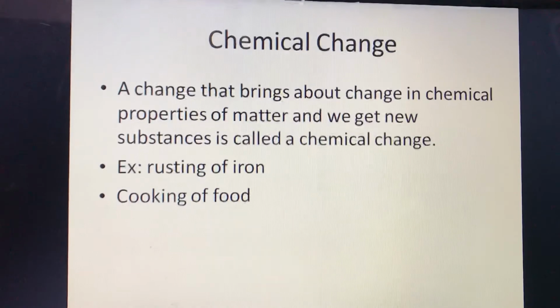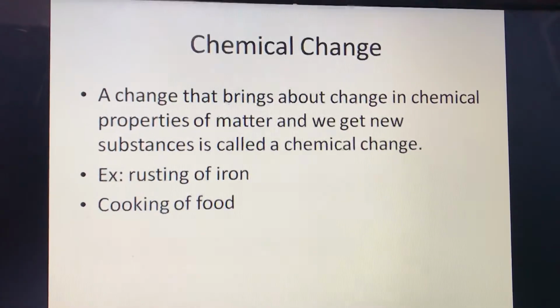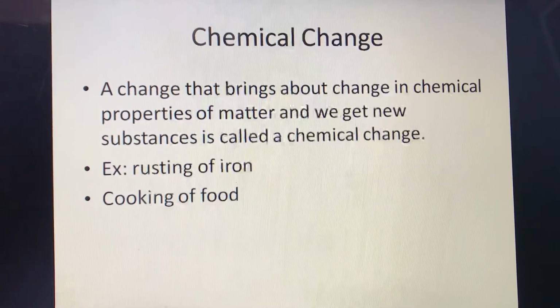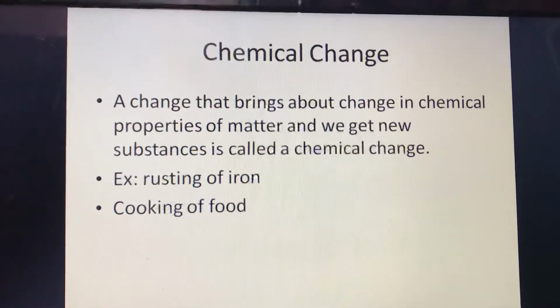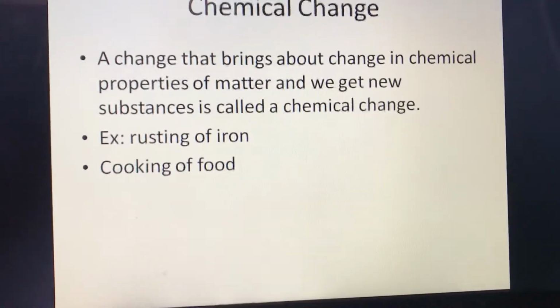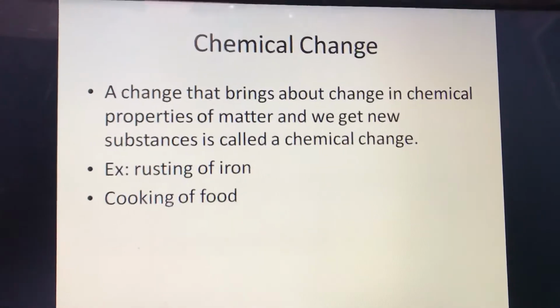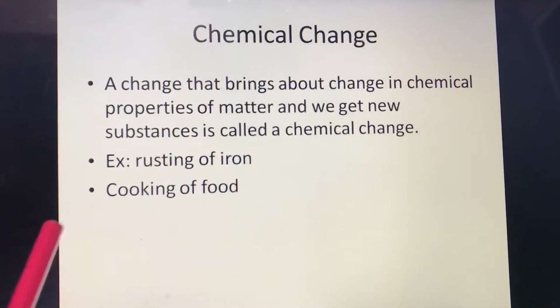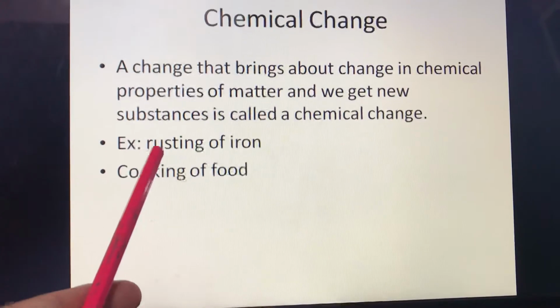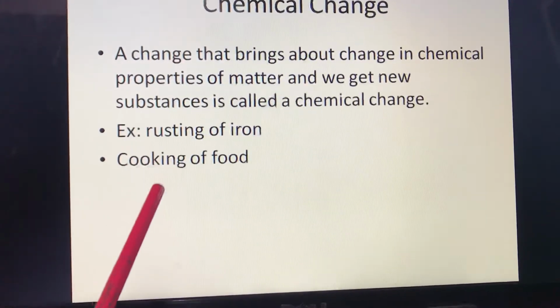Next, a change that brings about change in chemical properties of matter and we get new substances is called a chemical change. So in chemical change we get some new substance because the chemical properties of matter changes, right? So here rusting of iron, cooking of food, these are all chemical changes.